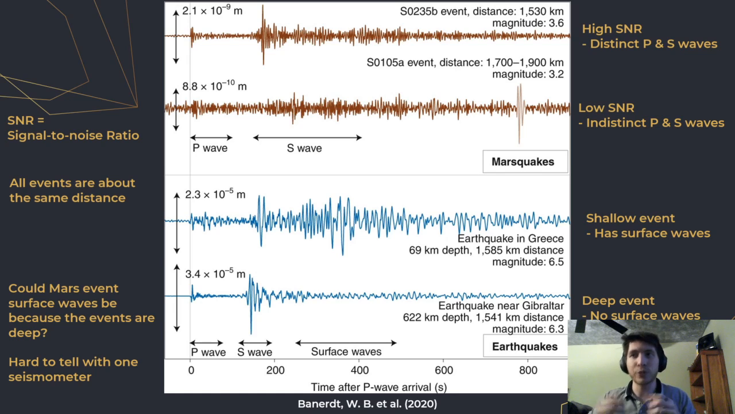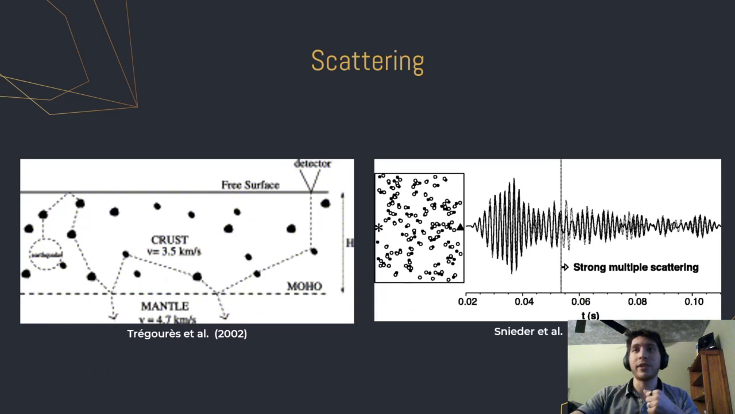This gives us the first of two possible explanations why surface waves are lacking in the Marsquakes. They could simply be too deep to really produce the surface waves, or at least those that we can detect. However, it is challenging to comment on these Marsquake depths with a single seismometer. So, the other way to tackle the issue of the missing surface waves, and the focus of this research, is by simply looking at the possibility of high scattering in the crust.